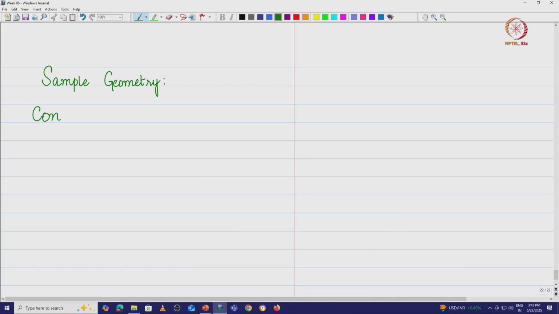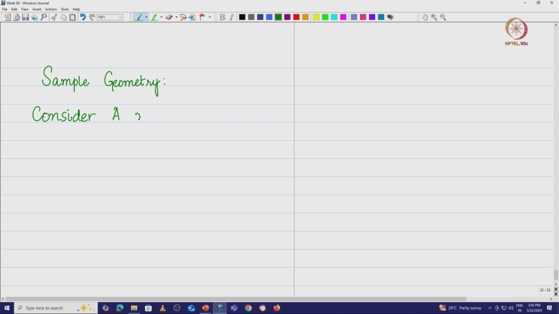One is linear algebra, the other one is probability and statistics, and the third one is multivariate calculus. We will actually see it in the next week's lecture. But here we are going to look at sample geometry. That is great. Okay, so what are we going to do? Consider a matrix A. Let us look at this.